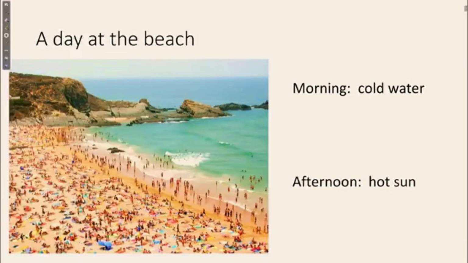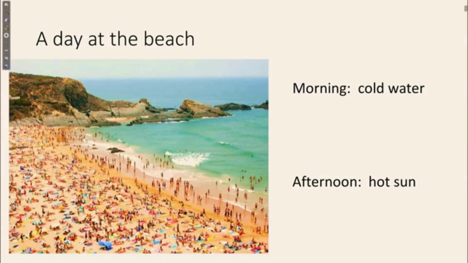For example, if we talk about a day at the beach, in the morning the water is cold, but in the afternoon the water is hot. Why does this happen? Because in the open ocean and along the shoreline, wind mixes the water around and brings water from the bottom of the ocean, which is cold and nutrient rich, to the surface.